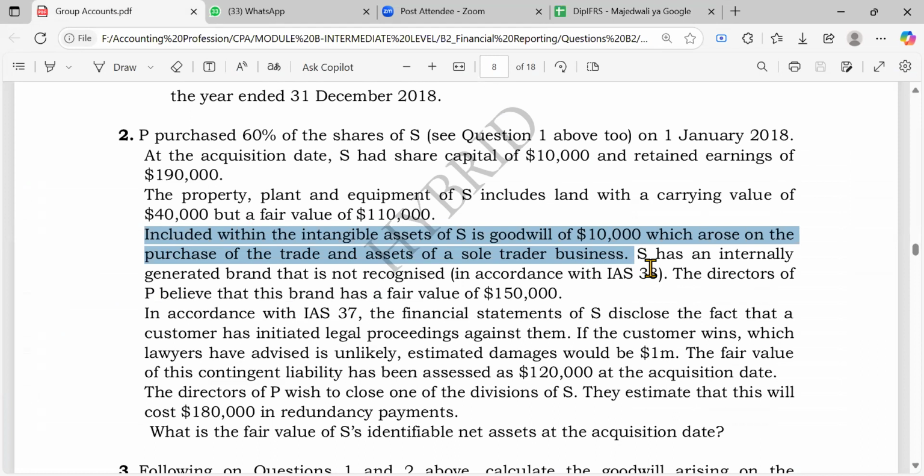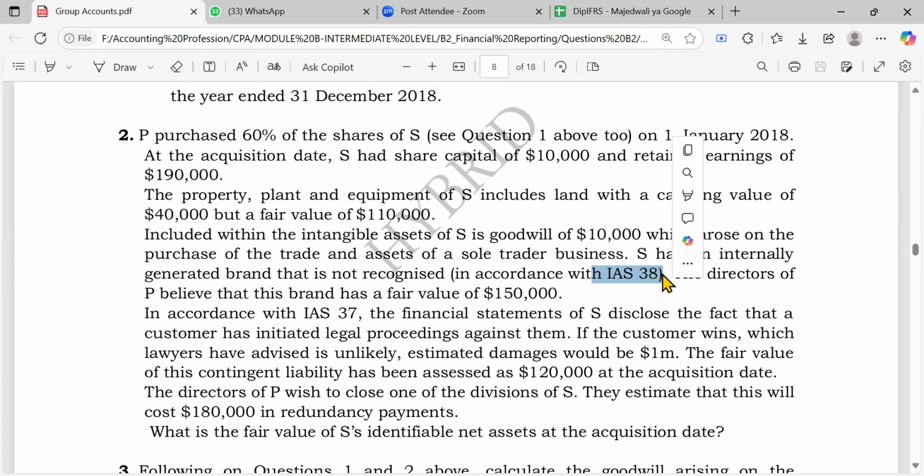And then we are told S has an internally generated brand that is not recognized. Remember, IAS 38 intangible assets: internally generated intangible assets usually are not recognized, except maybe for the common one, which is research and development. Of course, we'll be developing something, right? But others usually are not recognized, because usually they do not meet